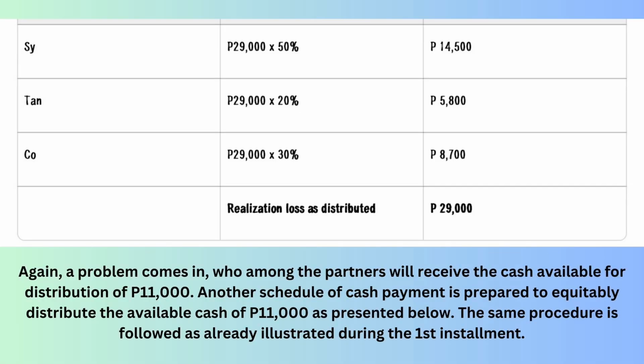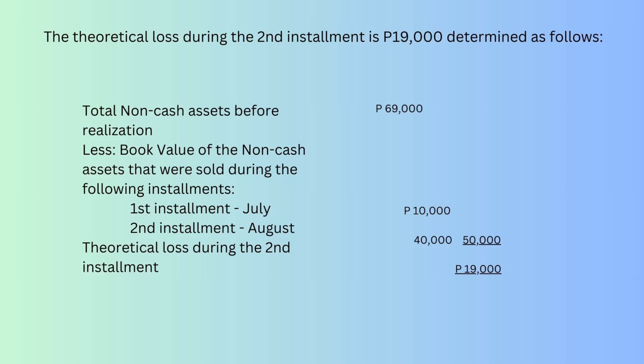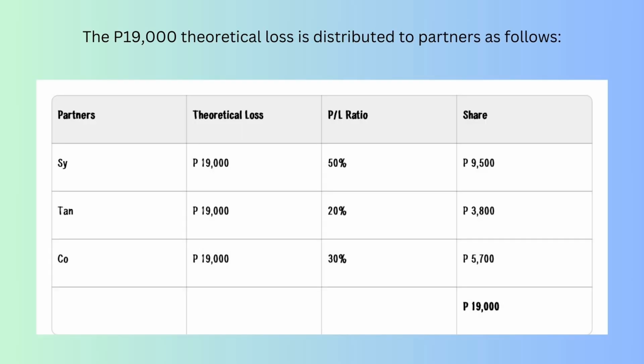Again, a problem comes in of who among the partners will receive the cash available for distribution of 11,000 pesos. Another schedule of cash payment is prepared to equitably distribute the available cash of 11,000 pesos as presented in the above table. The same procedure is followed as already illustrated during the first installment. The theoretical loss during the second installment is 19,000, computed as follows. The 19,000 theoretical loss is distributed to partners as follows.